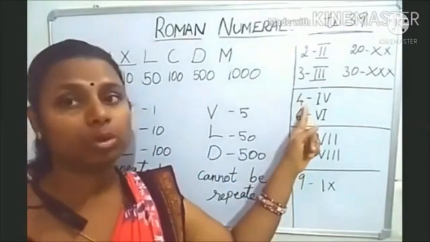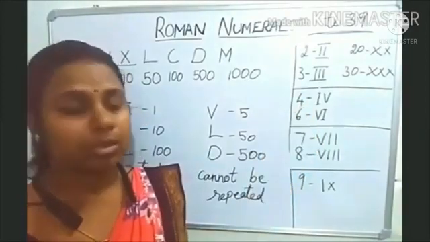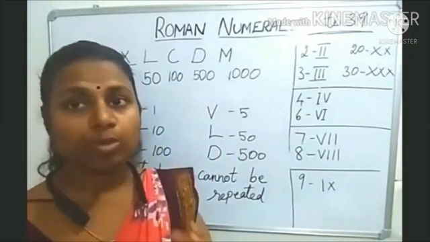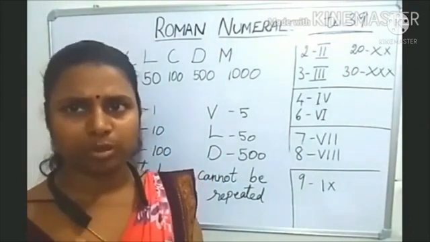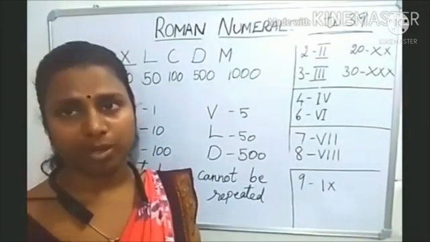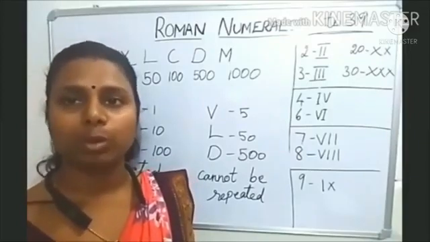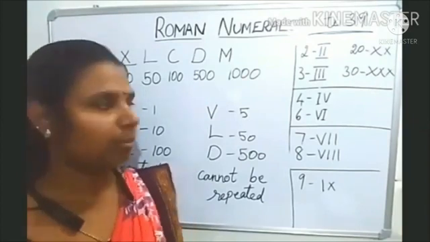Let us go to 4. For 4, I cannot be written 4 times. So what is the next letter? V, that is 5. So from 5 if we subtract 1 we get 4, isn't it? How to subtract? When we have to subtract any number, we have to write it to the left of that big number.